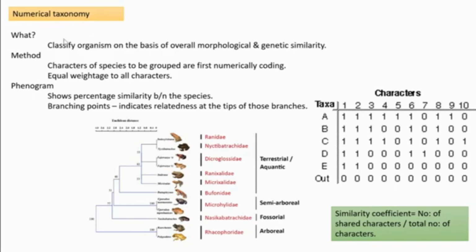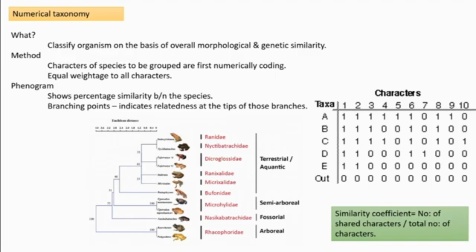How do they classify numerically? Consider that two species are there, A and B. What do the taxonomists first do? They pick out all the characters they can from these two species. First they write down all the characters: color, whether it has flowers, how many.